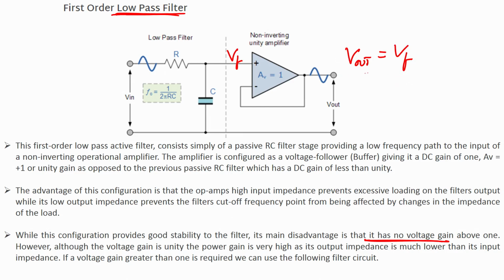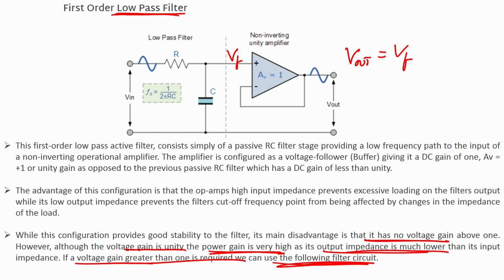That means there is actually no voltage gain at the output of the operational amplifier, which is a disadvantage. However, although the voltage gain is unity, the power gain is very high, because it can follow the voltage, but it will also increase the current. So power gain is very high as its output impedance is much lower than its input impedance. If a voltage gain greater than 1 is required, we can use the following circuit.